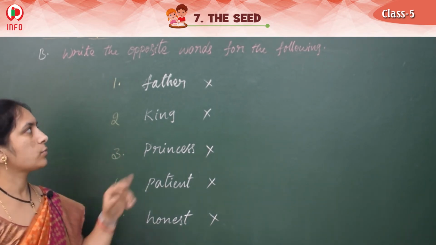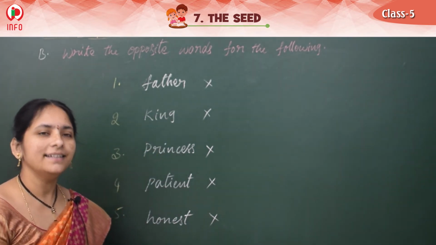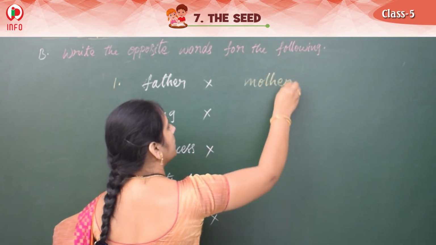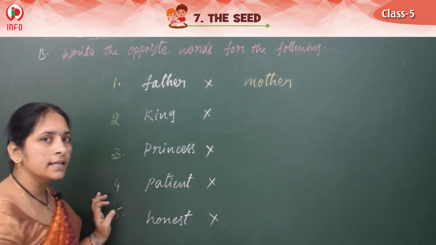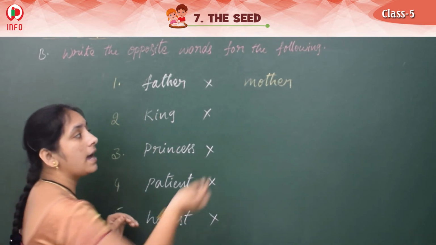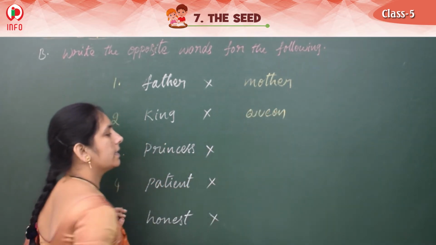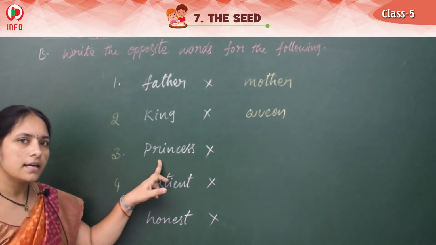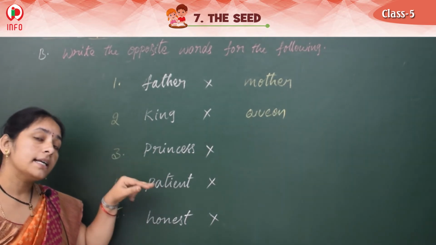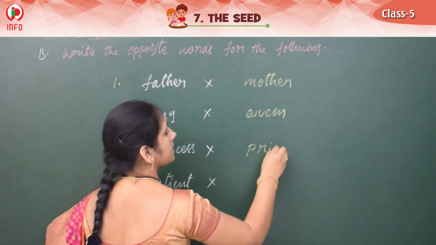So, see the first one, father. Father's opposite word, you know, tell me. Very good. Mother. Father, opposite, mother. And next one, king. So, male person, king, and for that female person, what do we have? Queen. King, queen. And see the next one, princess. King's daughter, princess. But king's son is prince. So, that is the opposite for this.